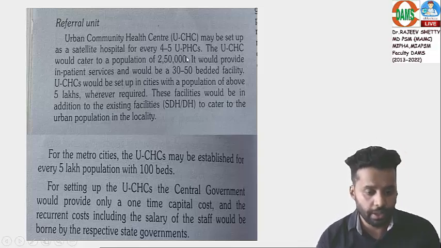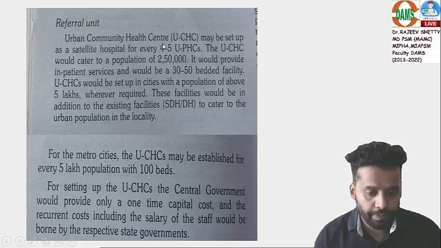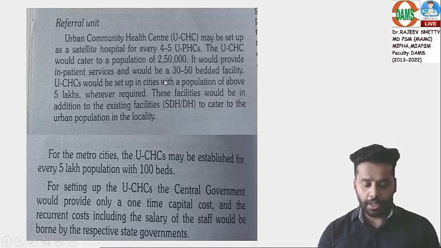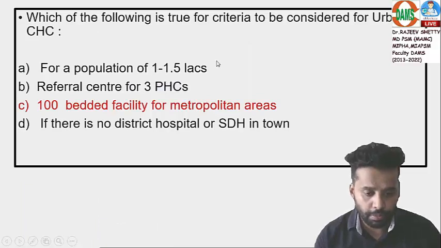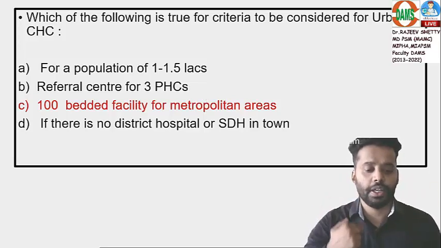It is a referral center for 4 to 5 urban PHCs. Now come back to option A. 1 to 1.5, no. 2.5 lakh. 3 PHCs, no. It is 4 to 5 PHCs. Then the answer has to be in the remaining options C and D.